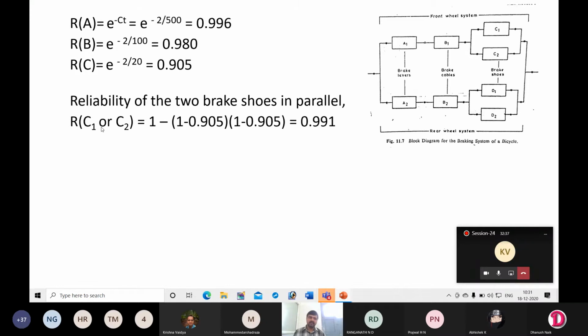So I will make use of the equation: reliability of C1 or C2 is equal to 1 minus reliability of C1, into 1 minus reliability of C2. By using that equation, I have directly substituted the values. R of C1 or C2 is equal to 1 minus R of C1, times 1 minus R of C2.